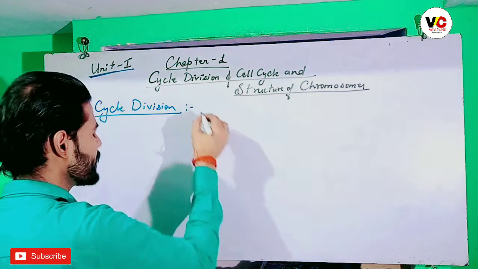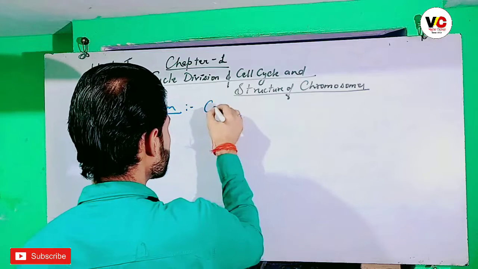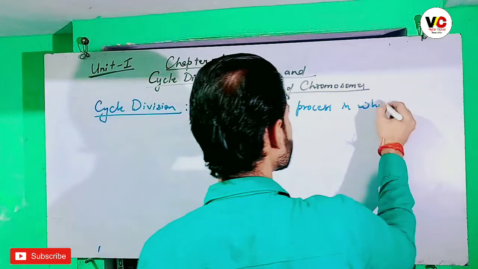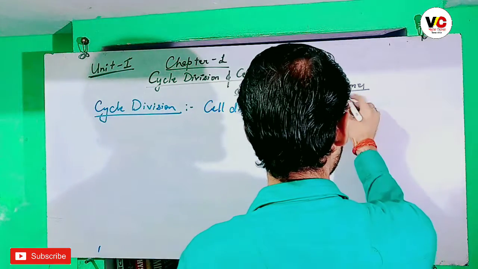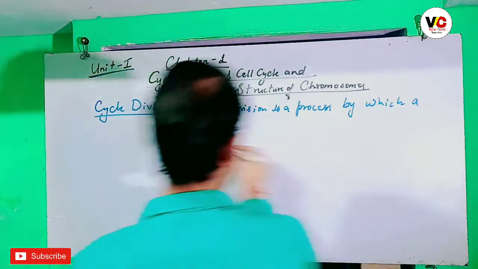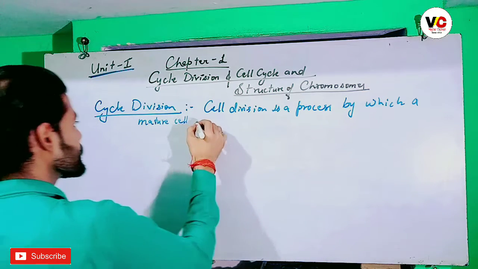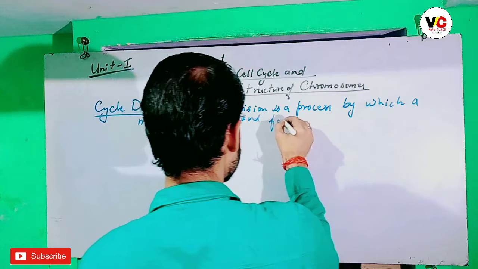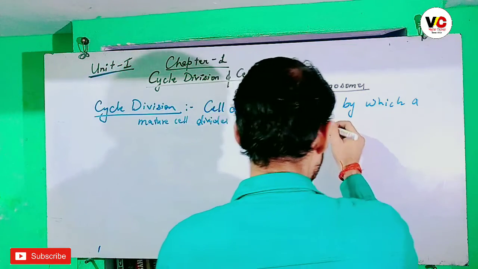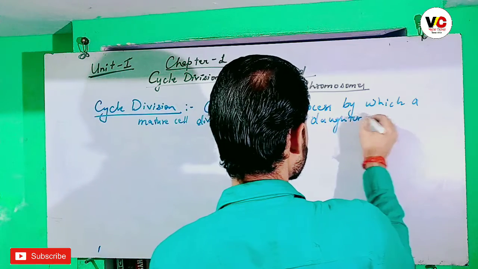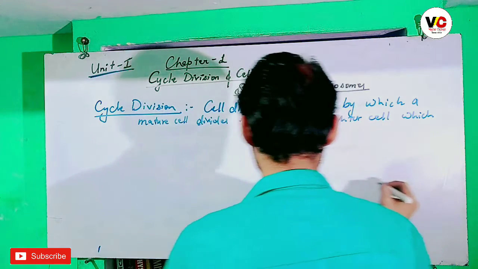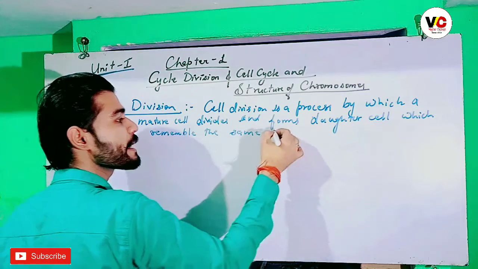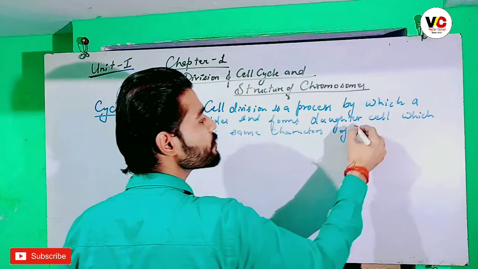In a very simple way we can define it like this: cell division is a process by which mature cells divide and form daughter cells, which resemble the same characters of the parent.